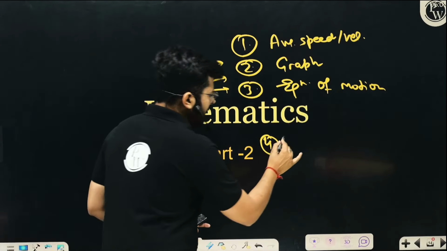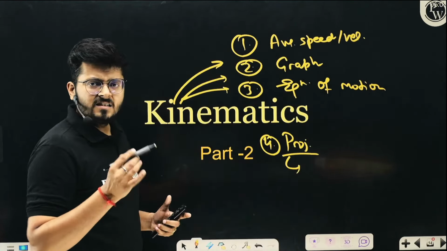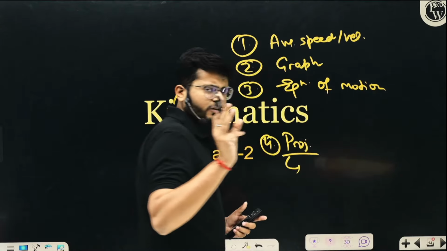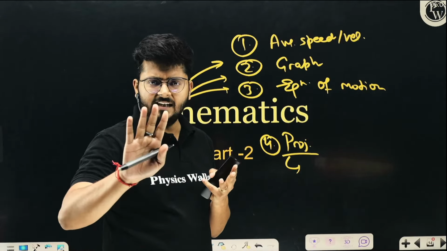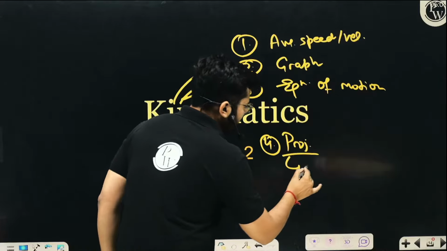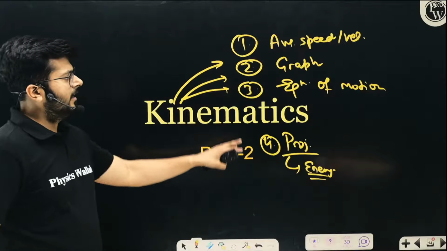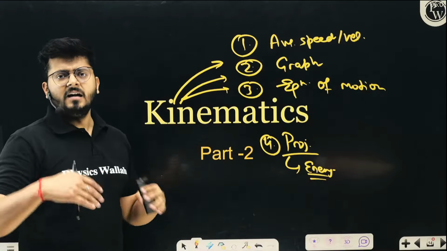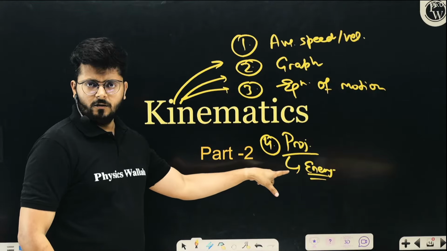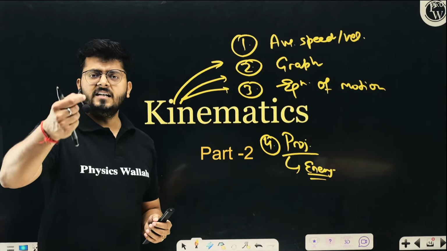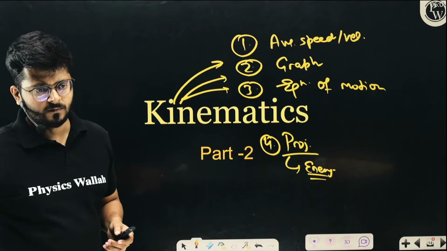Apart from the three basic formulas, height, time of flight, and range of projectile motion, which you already know, the energy consideration of projectile motion is something you have to do. These are the four things asked many times, and kids generally commit mistakes in the portion where they have to understand and calculate the energy associated with projectile motion.